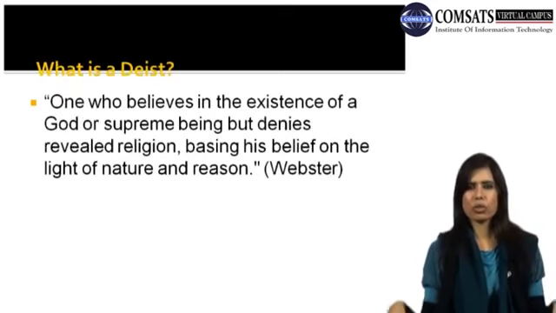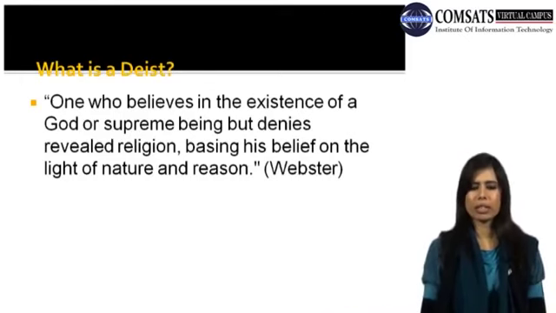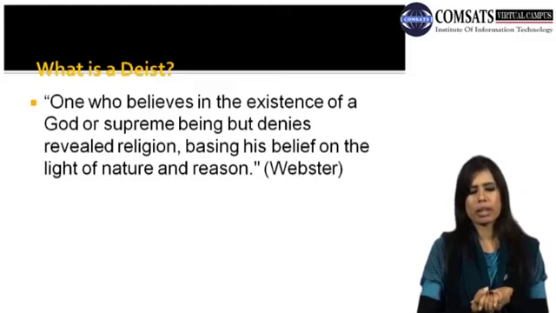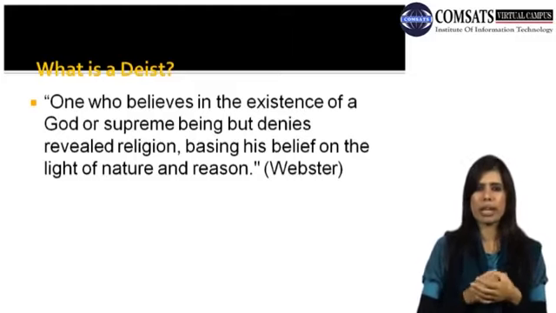What is a deist? So this is from the word deism. What is a deist? One who believes in the existence of a god or supreme being, but denies revealed religion, basing his belief on the light of nature and reason. So this is a definition by Webster. Fine. So my dear students, here you can see, deist is from the word deism.